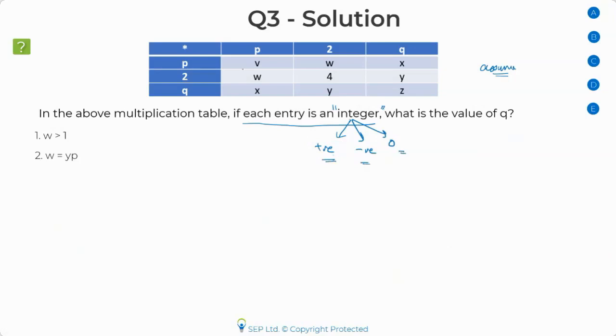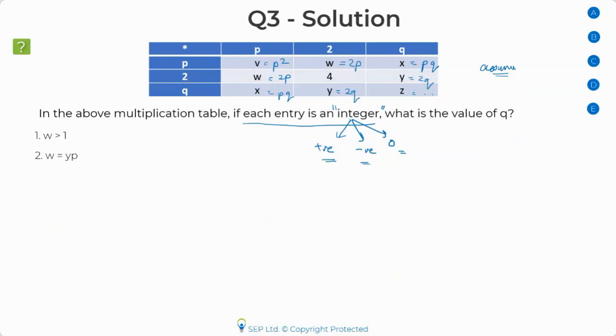Now, this is a multiplication table, which clearly means that this is how you multiply in a multiplication table. So V is basically P times P, P square. W is basically 2 times P, which is 2P. And P times Q is this, P into Q. The multiplication for this would be 2 multiplied by P, so this would be 2P. This is already 4, I don't need to do anything. This is 2Q. This is P into Q. This is 2Q. This is Q square.